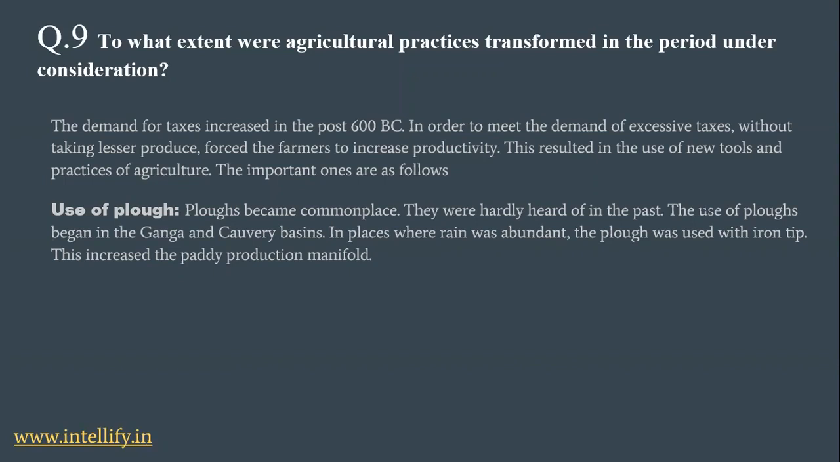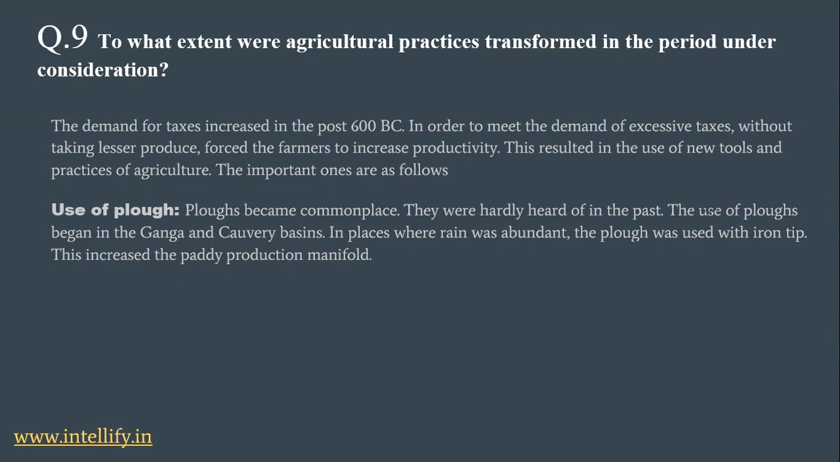Use of plow. Plow became commonplace. They were hardly heard of in the past. The use of plow began in the Ganga and Kaveri basin. In places where rain was abundant, the plow was used with an iron tip. This increased the paddy production ninefold.